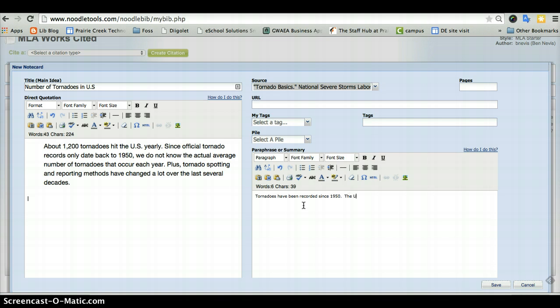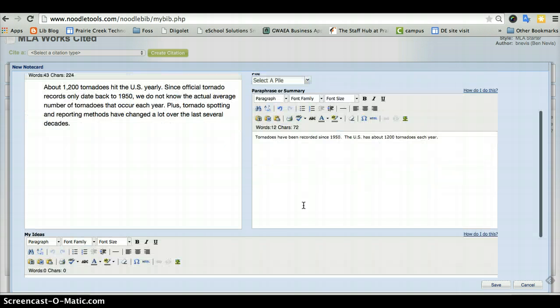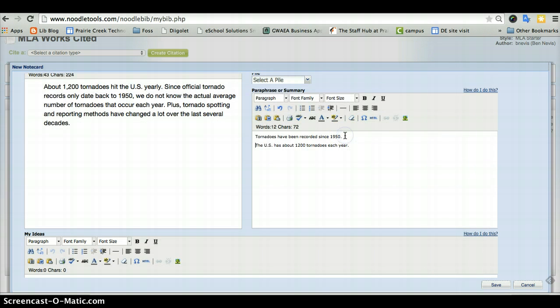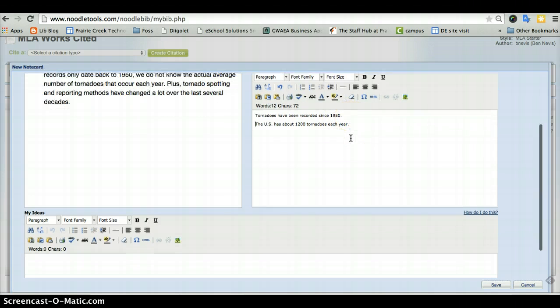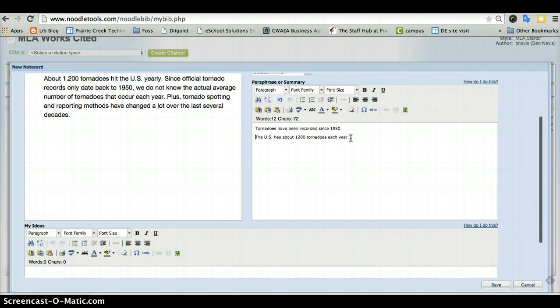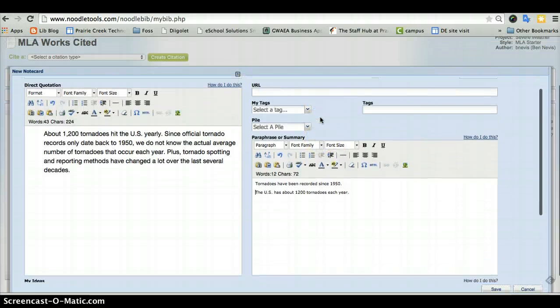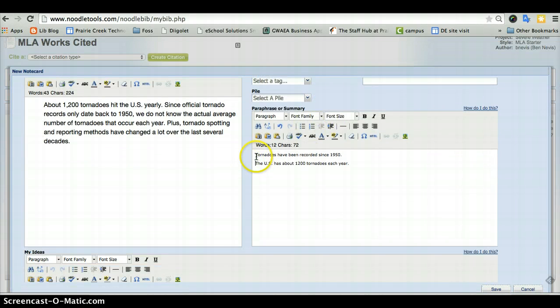The U.S. has about 1,200 tornadoes each year. Okay, so those are a couple important things I see in there, and I've tried to put those in my own words where I would say it like that, and also to put it in some bullet points so I know some of the main big ideas there.